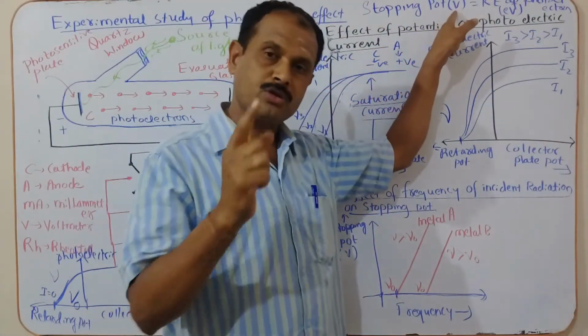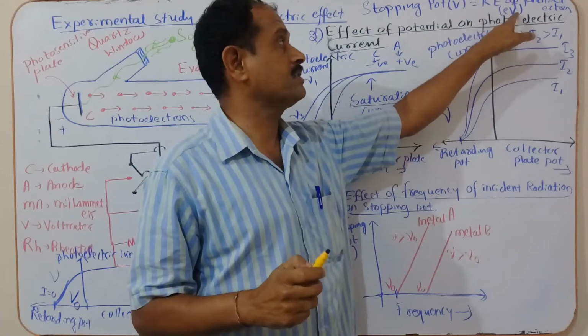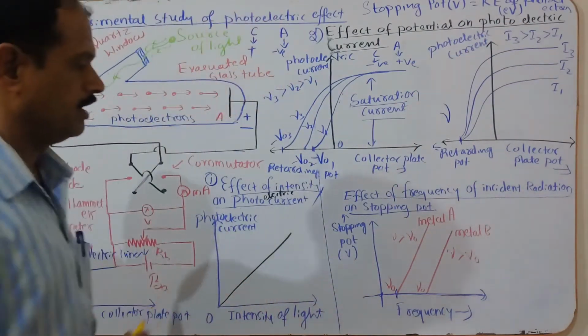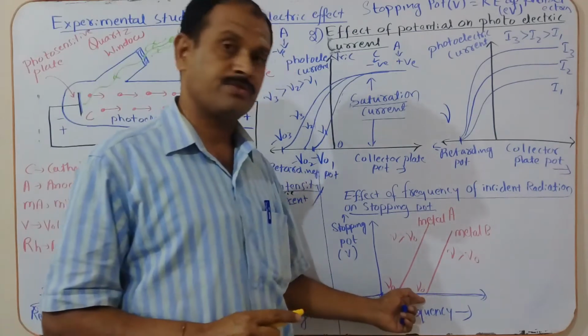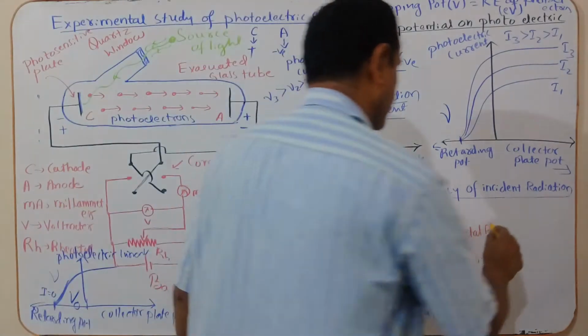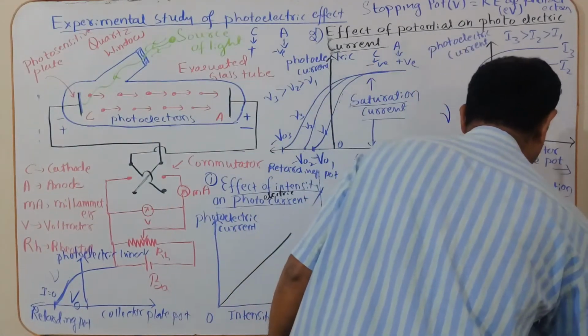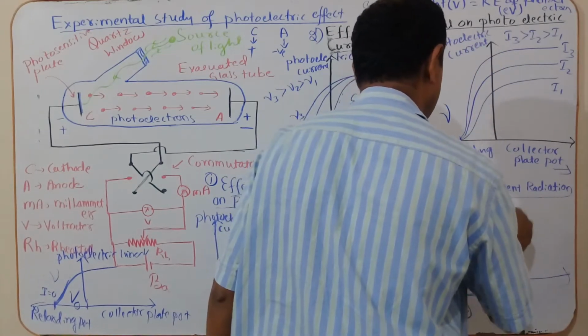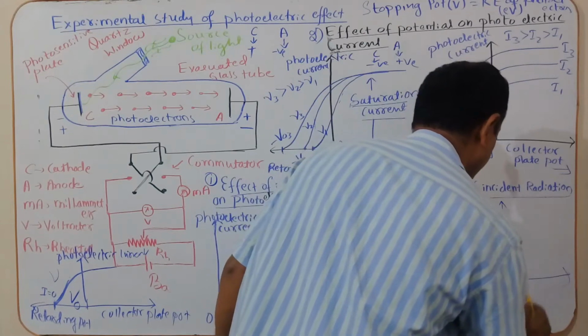Whatever the stopping potential is in volts, the kinetic energy of the photoelectrons is the same in electron volts. Now here I will draw the kinetic energy of the photoelectrons against frequency.